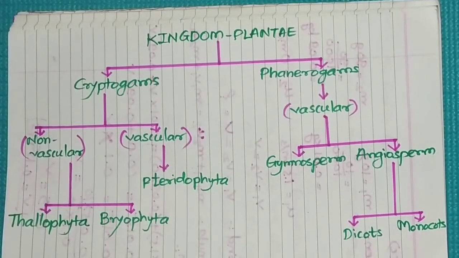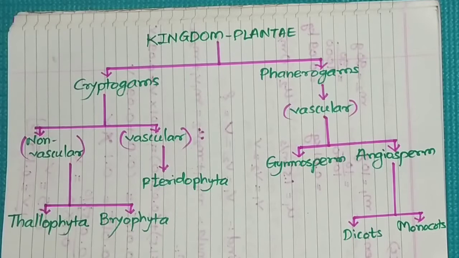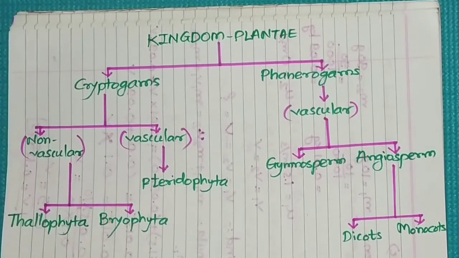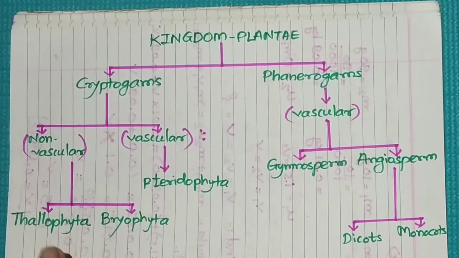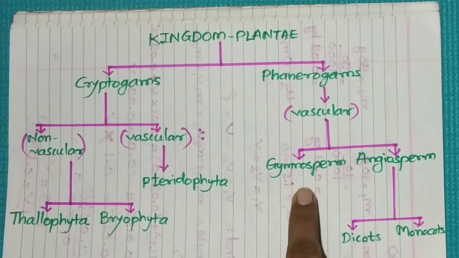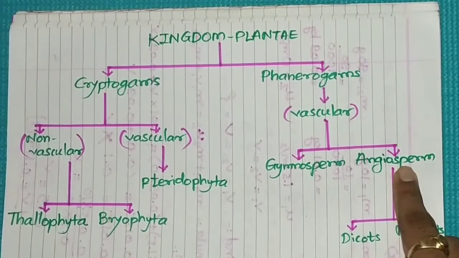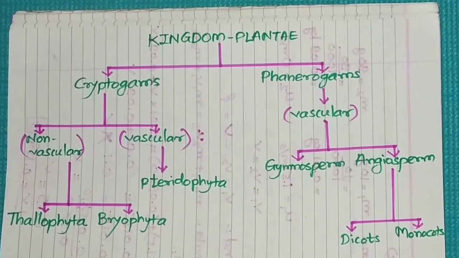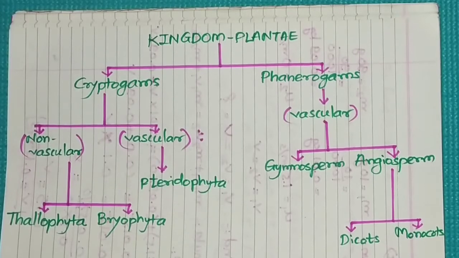Now in the next part of the lesson, we are going to see the characteristic features of each of these groups: Thallophyta, Bryophyta, Pteridophyta, Gymnosperm, Angiosperm, dicots and monocots. It is very, very interesting to know the characteristics of all these divisions.